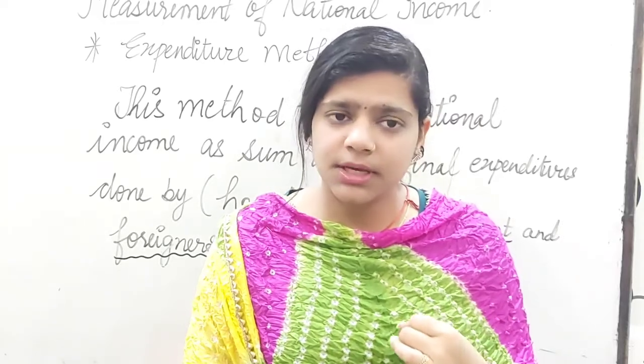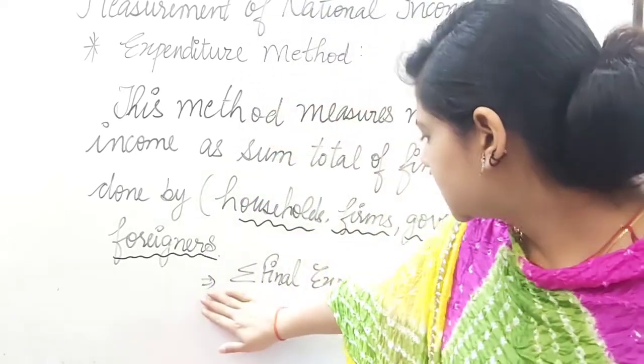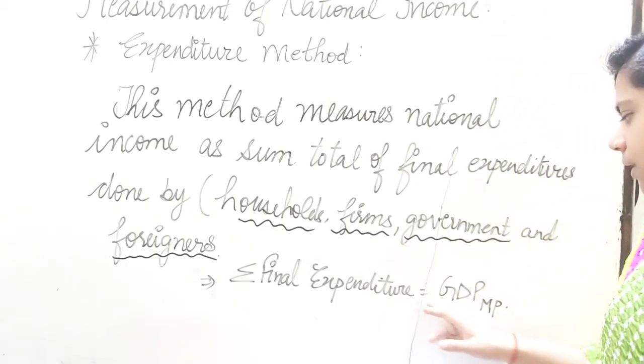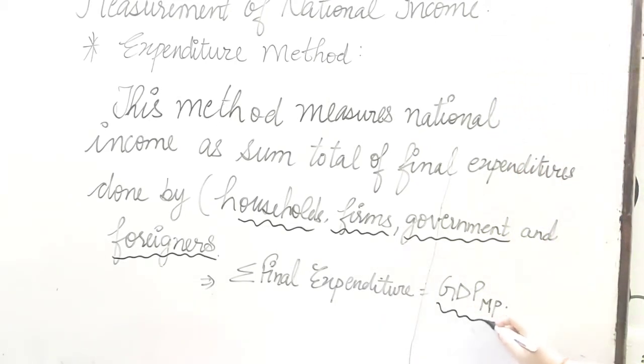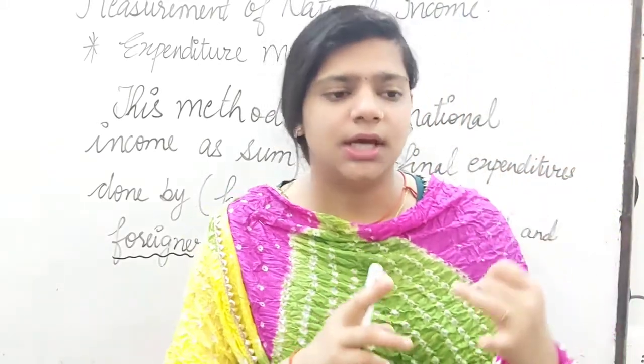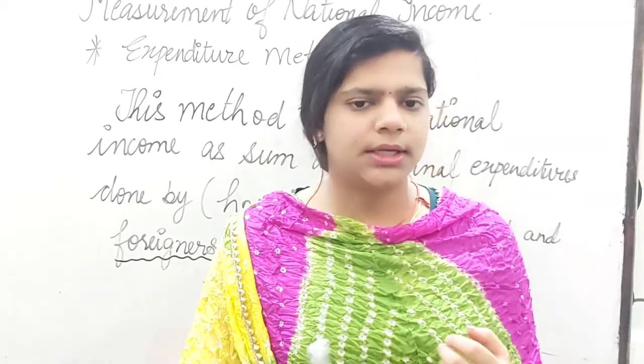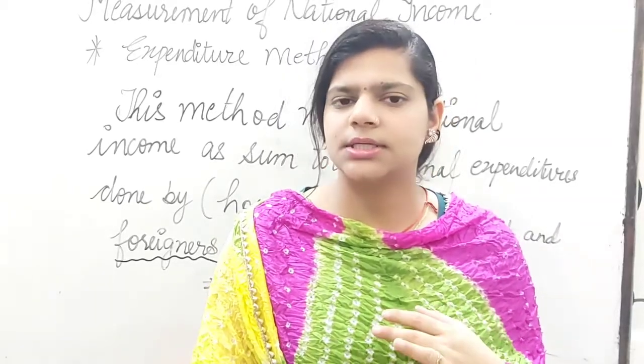In expenditure method, you will again get the answer as GDP at market price. Clear? What will you get again as the answer? GDP at market price. That means the summation of final expenditure will be equal to GDP at market price. That means if you do national income by the value added or expenditure method, then from both the answer will be GDP at market price. But if you do the question by the income method, then you will get NDP at factor cost.